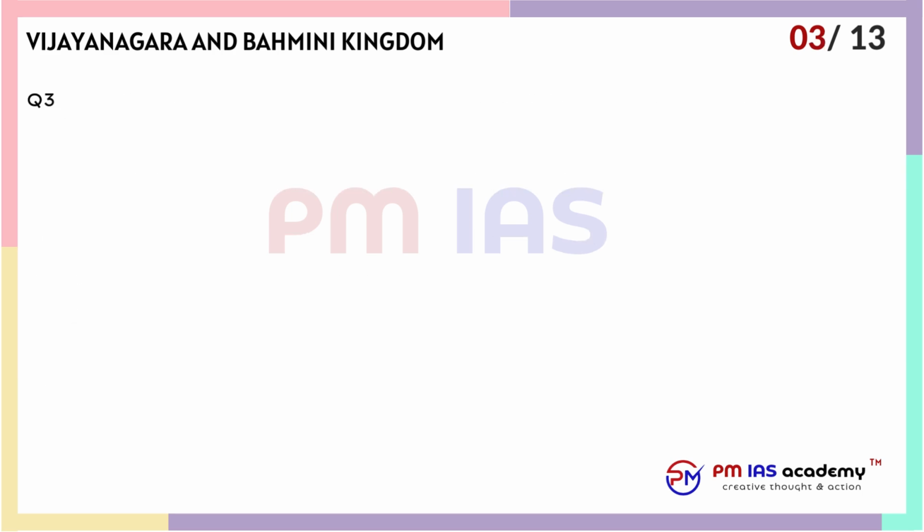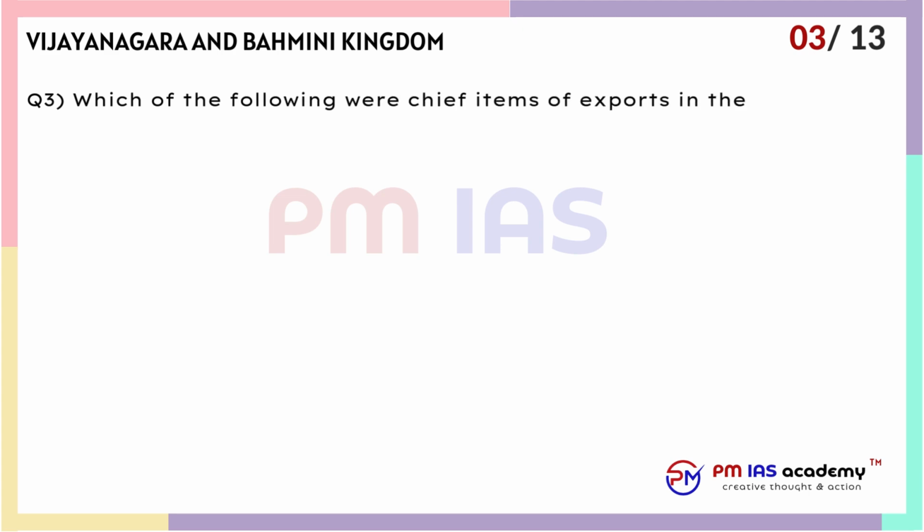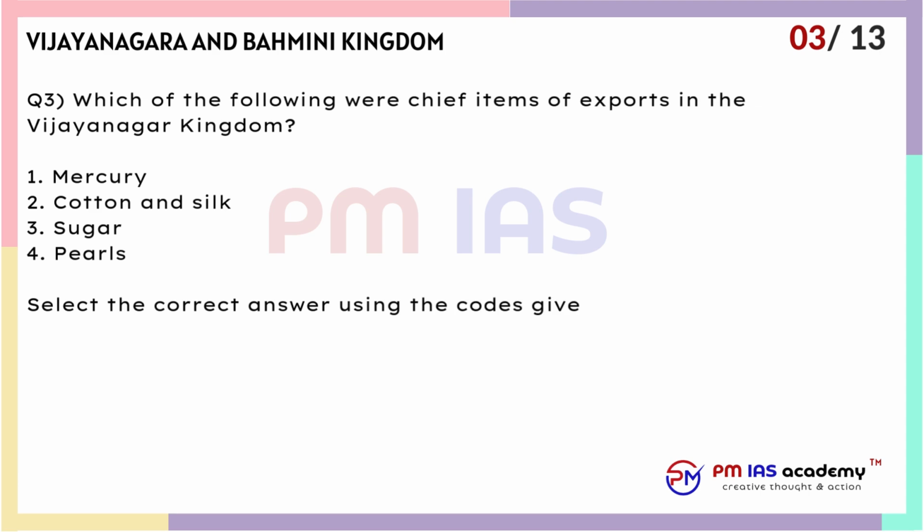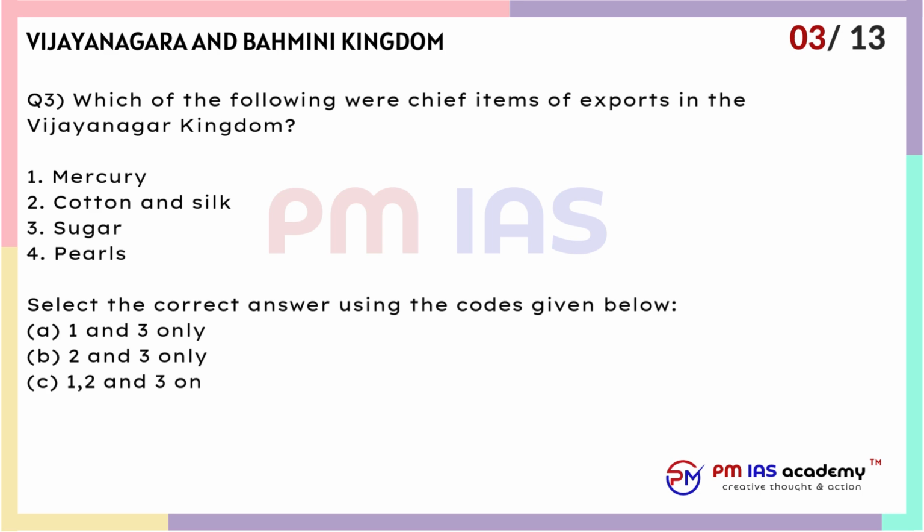Question 3. Which of the following were chief items of exports in the Vijayanagar kingdom? 1. Mercury. 2. Cotton and silk. 3. Sugar. 4. Pearls. Select the correct answer using the codes given below. A. 1 and 3 only. B. 2 and 3 only. C. 1, 2 and 3 only. D. 2 and 4 only.